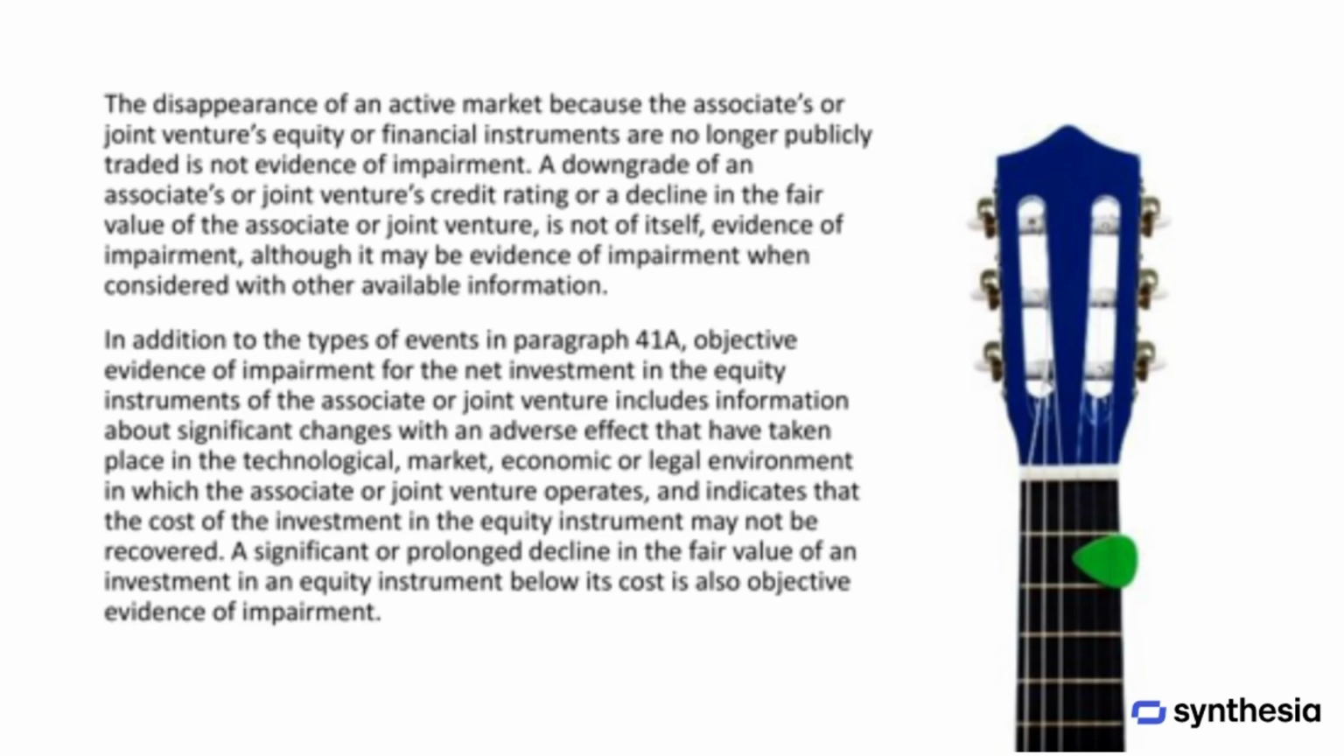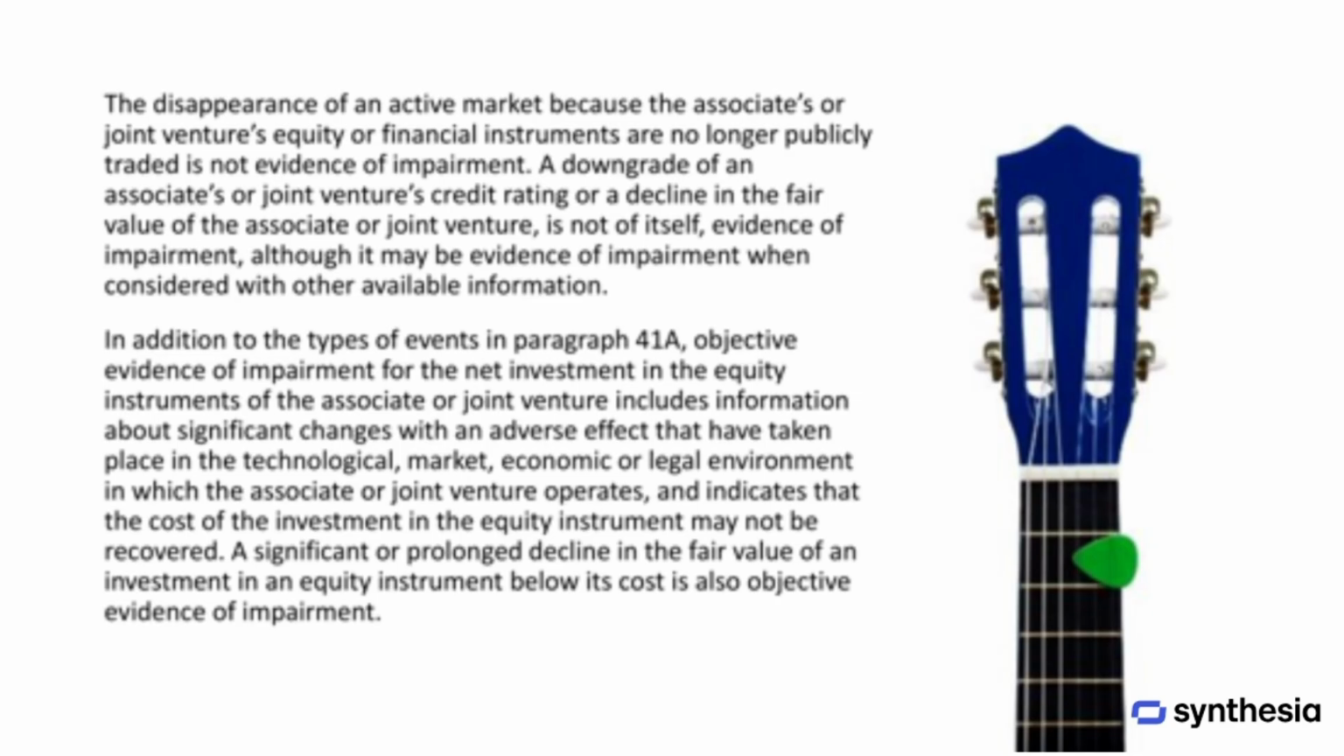It's important to note that just because an active market disappears, meaning the associate's or joint venture's equity or financial instruments are no longer publicly traded, this alone is not considered evidence of impairment. Similarly, a downgrade in the credit rating or a drop in the fair value of the associate or joint venture by itself doesn't prove impairment either. However, when combined with other information, these factors might indicate impairment.